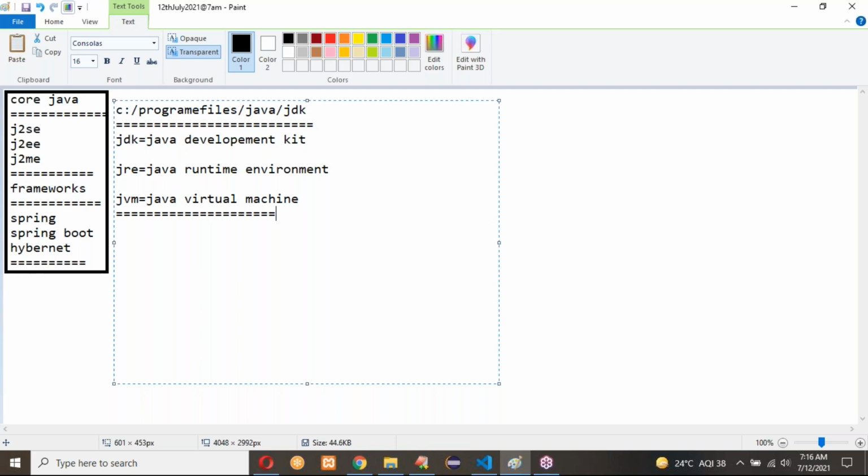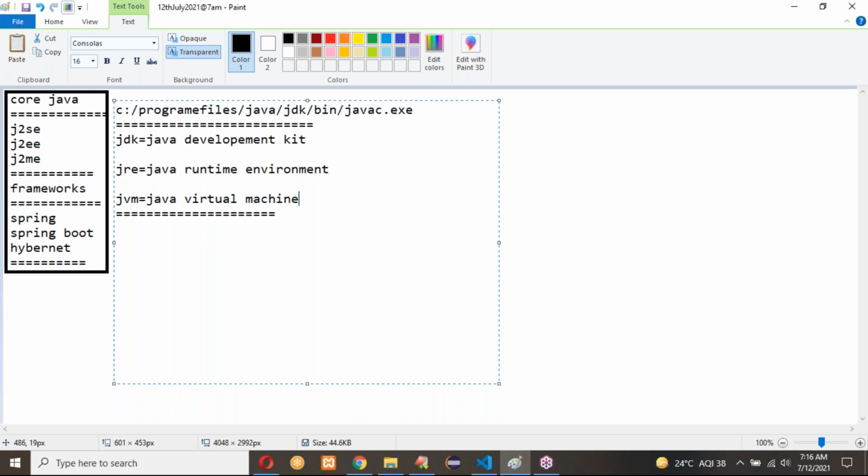Here I'm able to write the Java application in this way. If you are writing a Java application for development, that will be compiled by JDK. Inside the JDK we have a bin folder, and inside the bin folder we have javac.exe. Because of this javac.exe, we can compile our program.